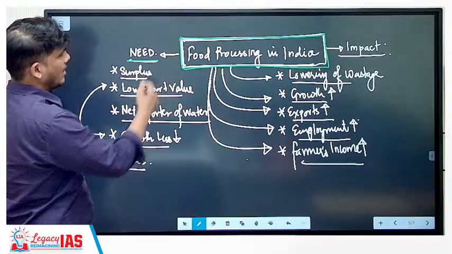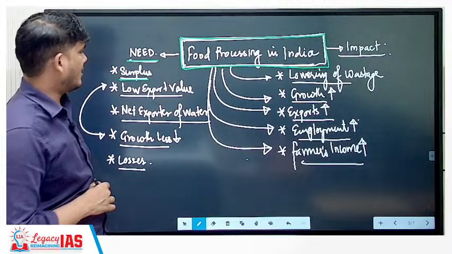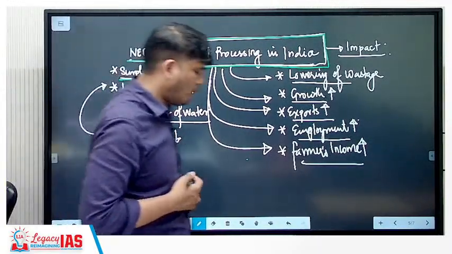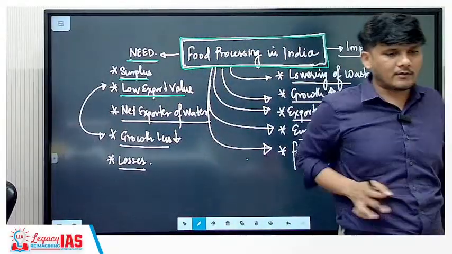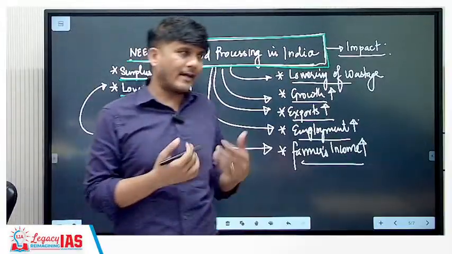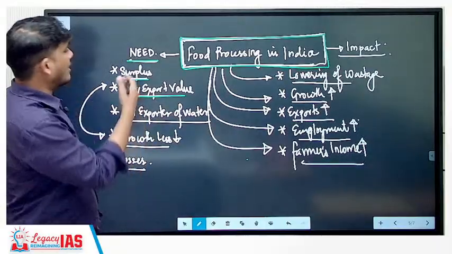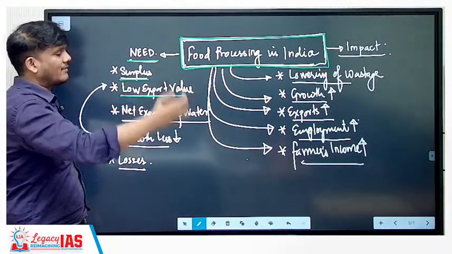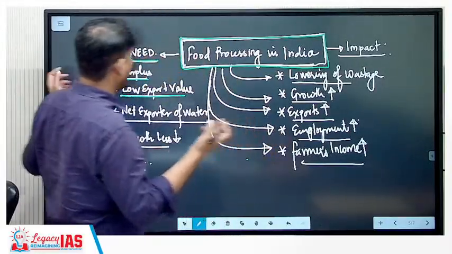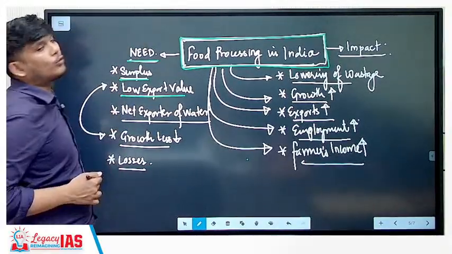First thing is, what is the need? First of all, we have a good amount of surplus in our agriculture. Our export value is low. Why is export value low? Whatever we are producing, we are directly exporting. We are not adding any value to it. So if mangoes are 100 rupees per kg, we export and we receive only 100 rupees. Instead, if we converted the mangoes into other things, let's say mango chocolates, mango bars, mango squash, mango drinks, energy drinks, or anything else, the value will shoot up.